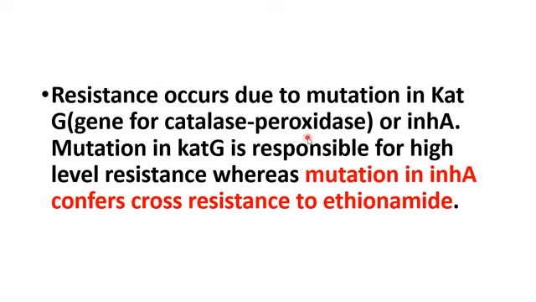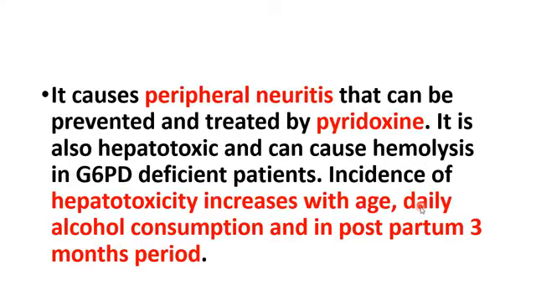So I will tell it again. Mutation in KatG gene is responsible for your high level resistance, and mutation in InhA gene is responsible for your cross resistance to ethionamide, not ethambutol. Ethionamide is a second generation anti-tuberculosis agent. I told you it causes peripheral neuritis, and it can be prevented by treating with pyridoxine, that is vitamin B6.